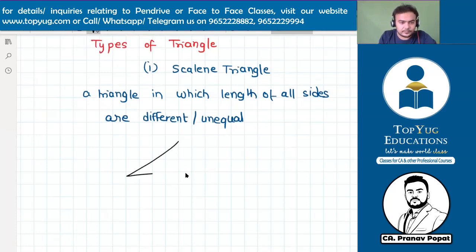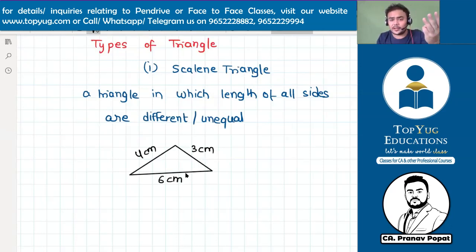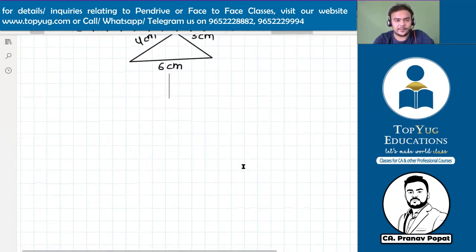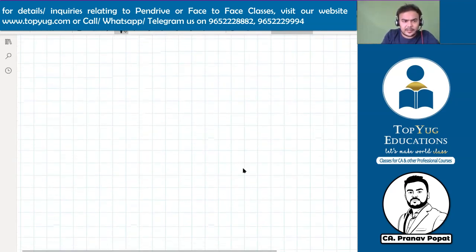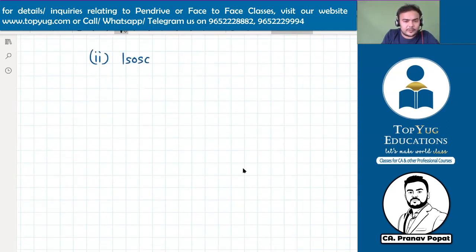Now let me make this. So suppose this is 4 centimeter, this is 3, and this is 5 or 6. All three sides have a different kind of length. So it's a scalene triangle. Second, after the scalene triangle, we'll discuss the isosceles triangle.